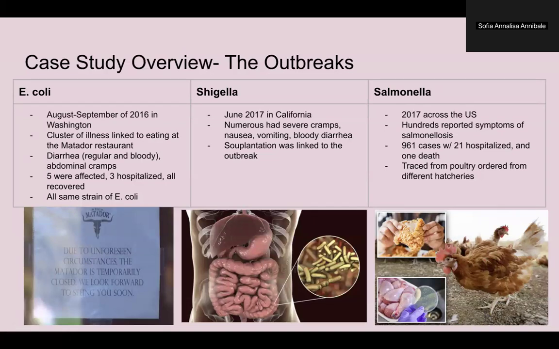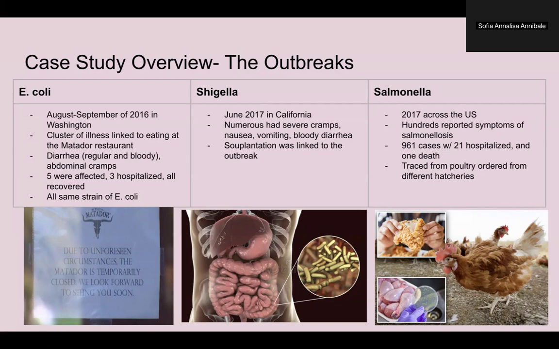The outbreak was linked to a restaurant called the Matador, where five individuals reported severe gastrointestinal symptoms, including diarrhea and abdominal cramps, with four of them experiencing bloody diarrhea. Three of them were hospitalized, but they all recovered.